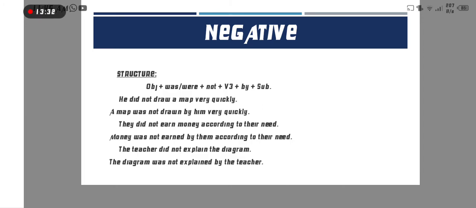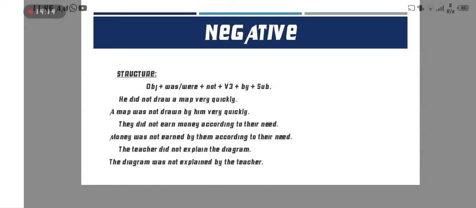The first example is: he did not draw a map very quickly. First we have to know what the object is, what the subject is, and which verb is used. So here he is the subject, draw is the verb, and a map is the object. According to the structure, first we put the object, a map, then the helping verb was, not, and drawn, verb third form.